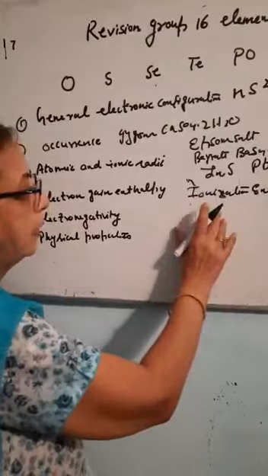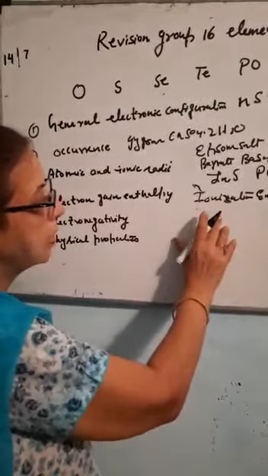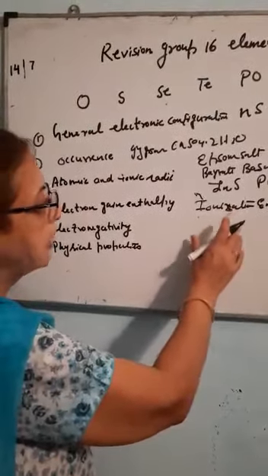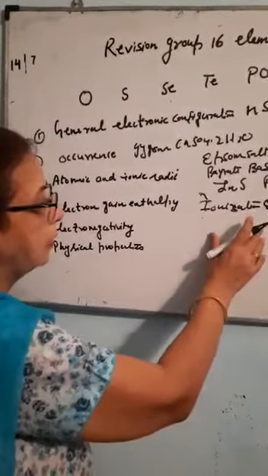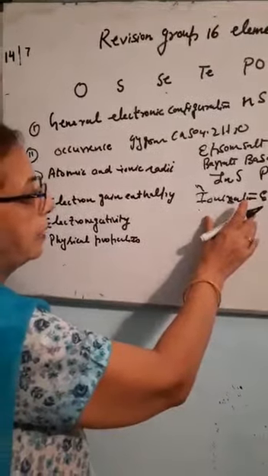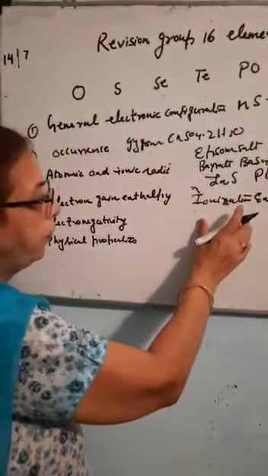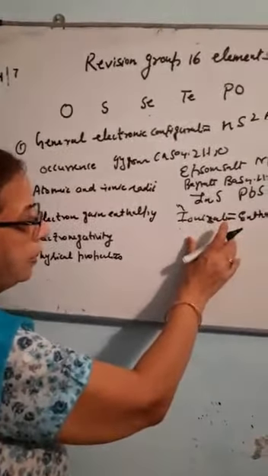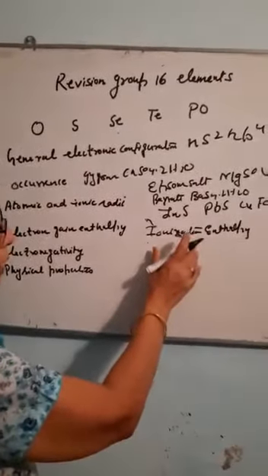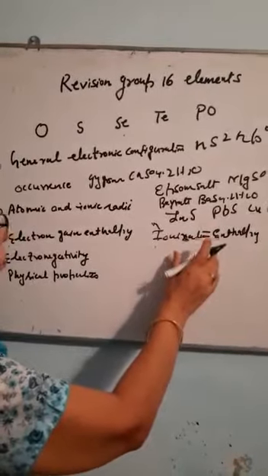One more point is that the ionization enthalpy of group 16 elements is less than that of group 15 elements, because the group 15 elements are half filled. So that is why they are more stable. They have higher ionization enthalpy.